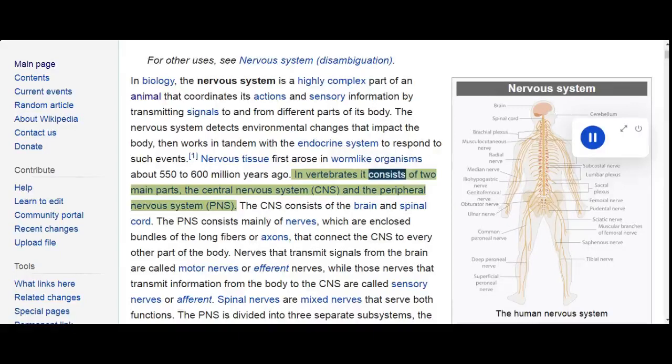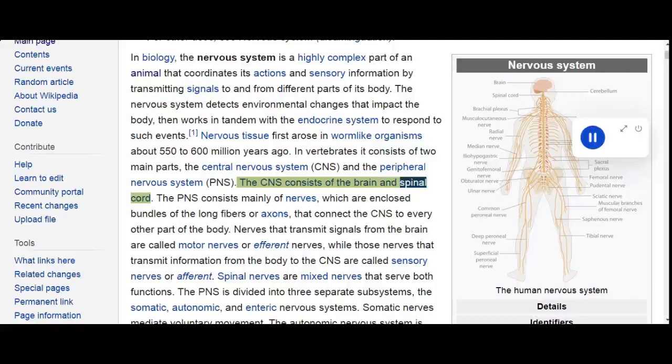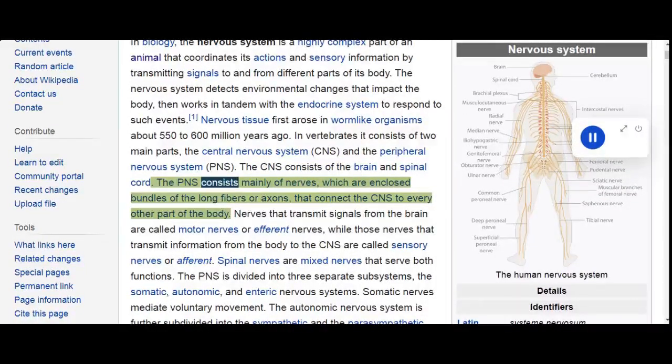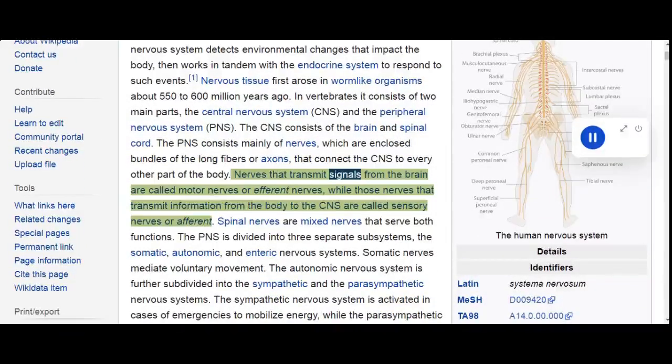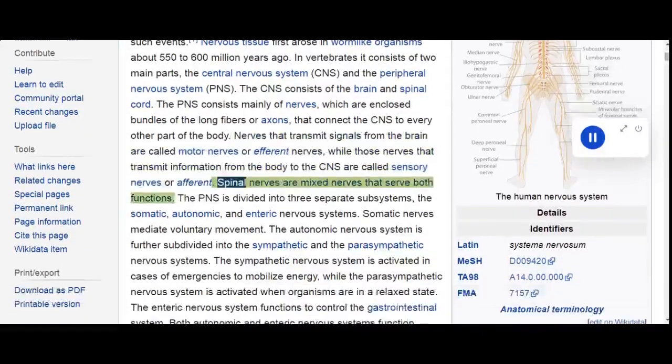In vertebrates it consists of two main parts, the central nervous system, CNS, and the peripheral nervous system, PNS. The CNS consists of the brain and spinal cord. The PNS consists mainly of nerves, which are enclosed bundles of the long fibers or axons that connect the CNS to every other part of the body. Nerves that transmit signals from the brain are called motor nerves or efferent nerves, while those nerves that transmit information from the body to the CNS are called sensory nerves or afferent. Spinal nerves are mixed nerves that serve both functions.